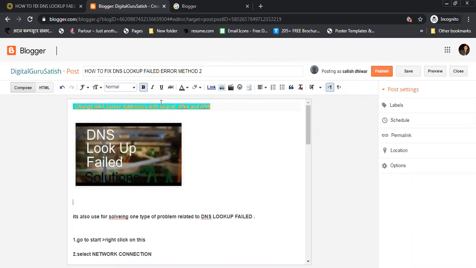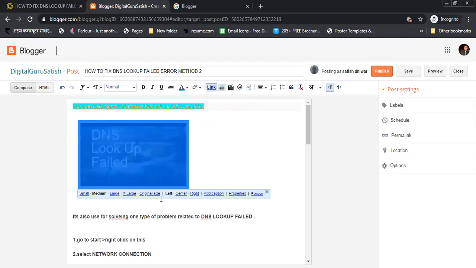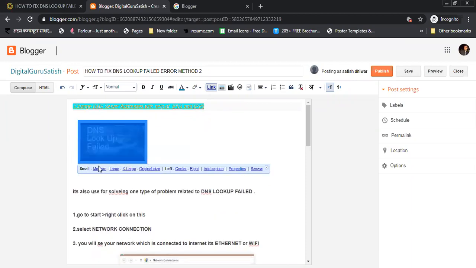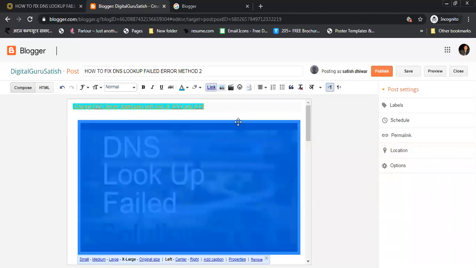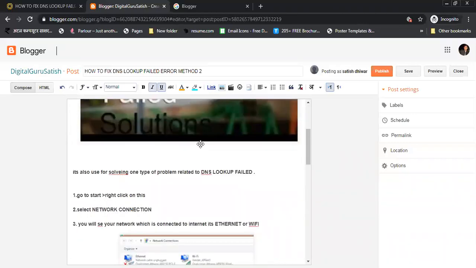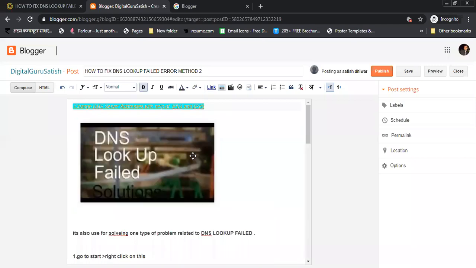So first I am making this a heading and increasing the size. Okay, normal, I'm keeping this normal now. If you click on the image, you can get some options like small, medium, large, extra large. You will click on any of the options and you can make it like that. So I'm keeping it large here, so that it will look much better. Okay. Now I'm going to publish.